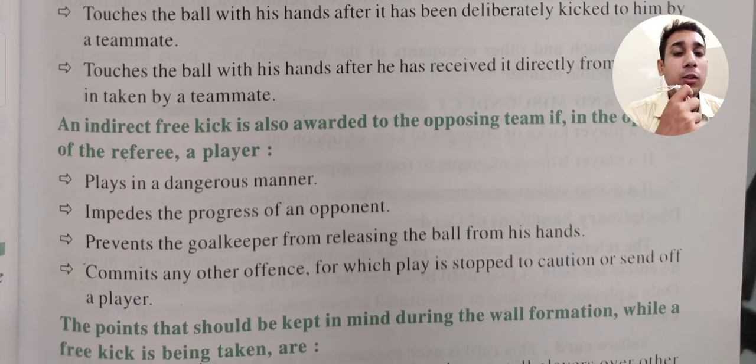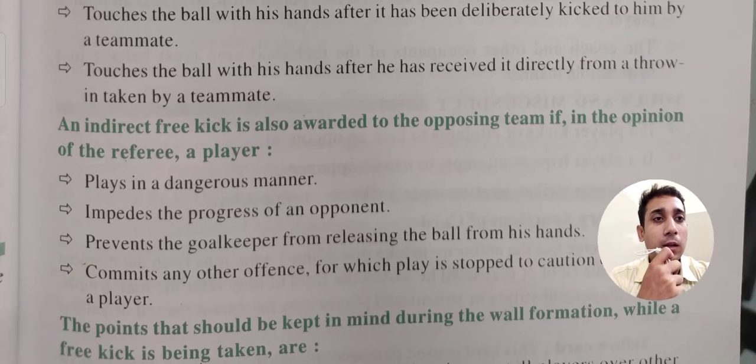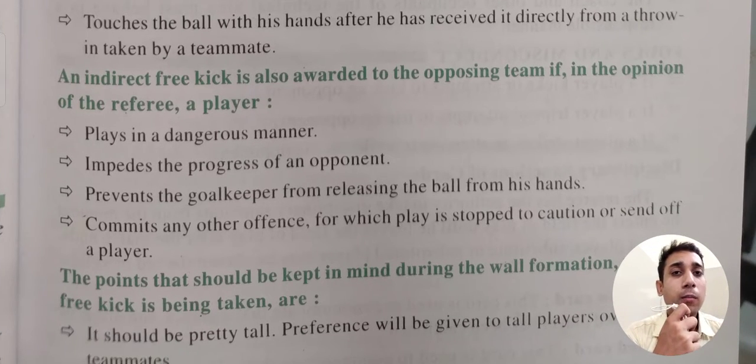An indirect free kick is also awarded to the opposing team in the opinion of the referee: if the referee thinks the opponent should get an indirect free kick, he can give it as an award. For example, if any player is playing in a dangerous manner, tries to impede an opponent, or prevents the goalkeeper from releasing the ball. If I had already verbally told you not to do a certain behavior and you keep doing it again and again, at that time also the play should be stopped and the player cautioned.